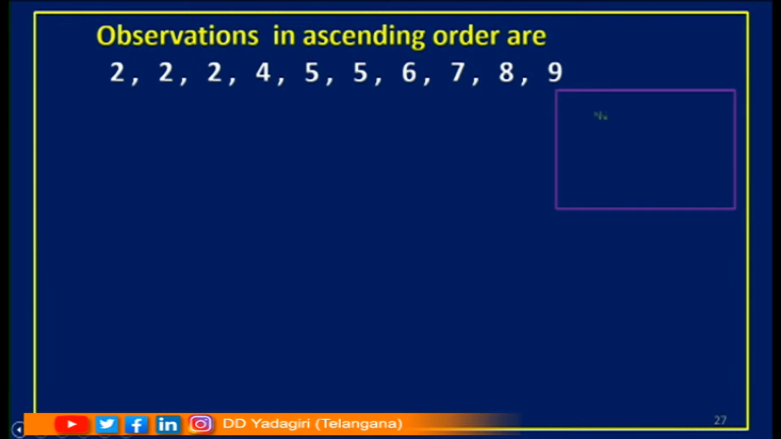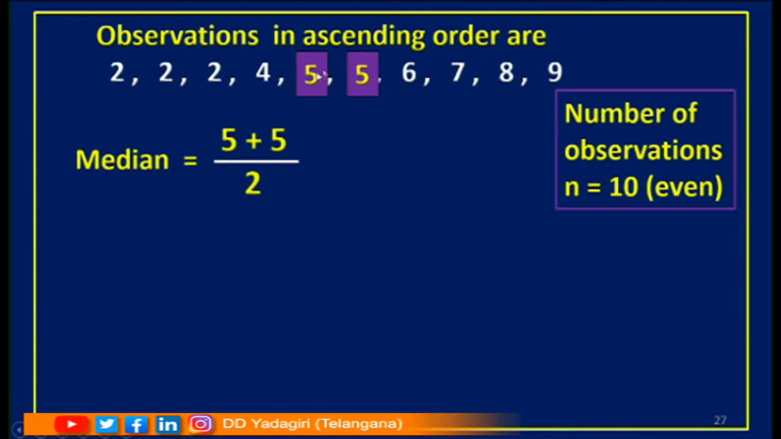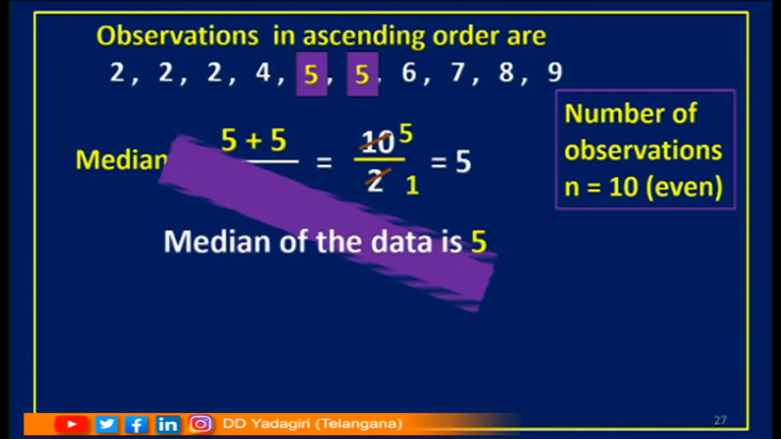Observations in ascending order are there, and try to count the number of observations here. Yes, it is 10. As it is an even number, we will have 2 middle terms. Children, what are the 2 middle terms here? Yes, 5 and 5. So, how to find the median? Average of these two. What is meant by average? Just find the sum and divide by the number of observations. So, 5 plus 5 by 2, which is equal to 10 by 2, which is equal to 5. If I cancel, I will get 5. So, what is the median of the data?